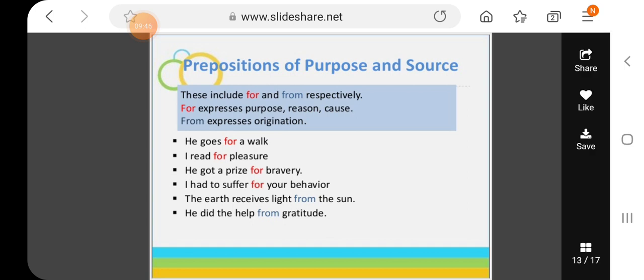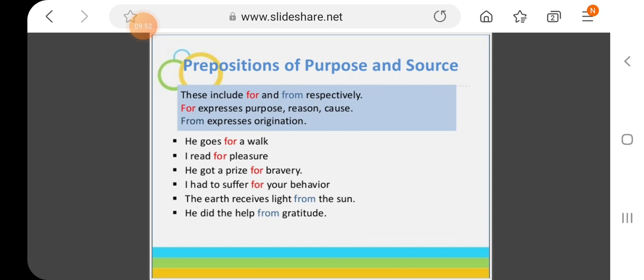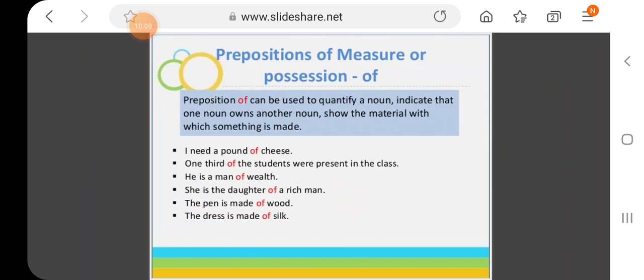So that preposition "for" tells you purpose. And source, that from where some action is coming, like the earth receives light from the sun. So "from" tells you the source of something, the source of light. So "from" is the preposition of source, and "for" is the preposition of purpose.